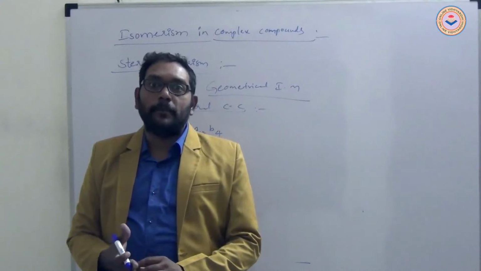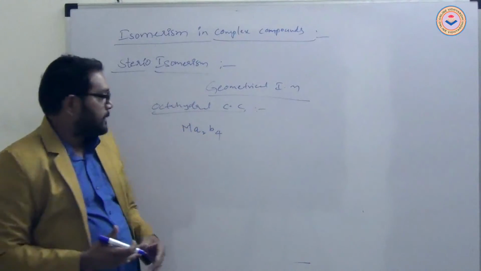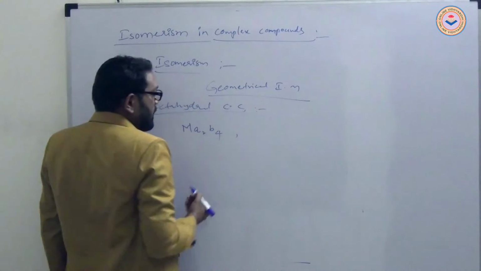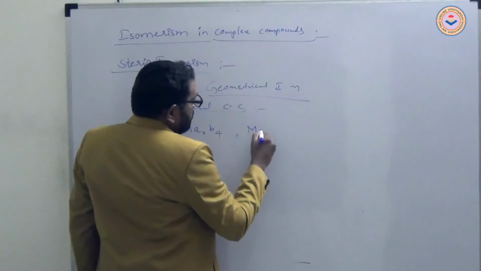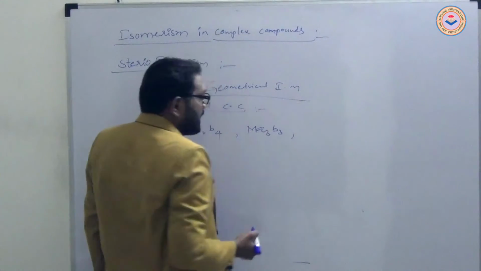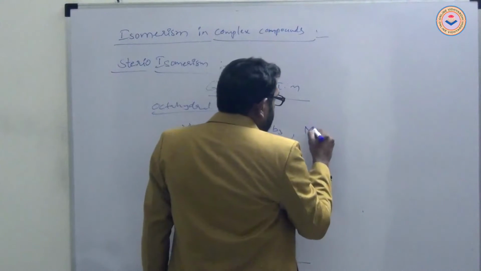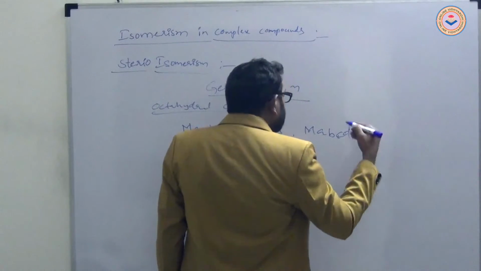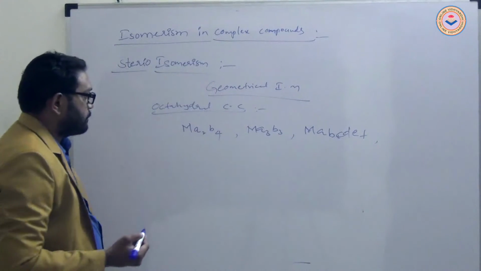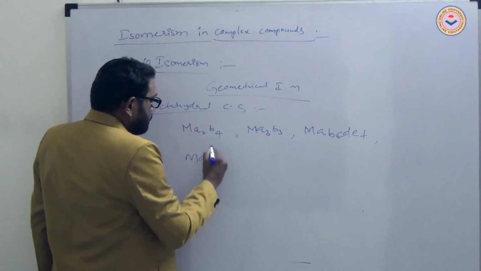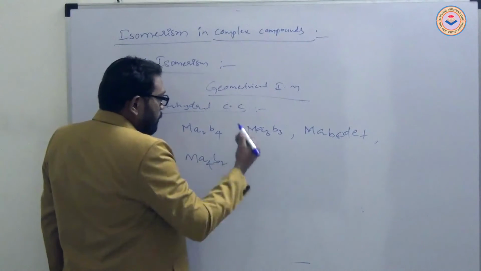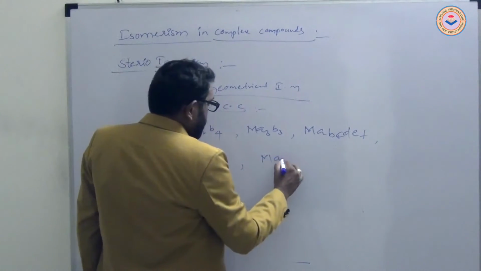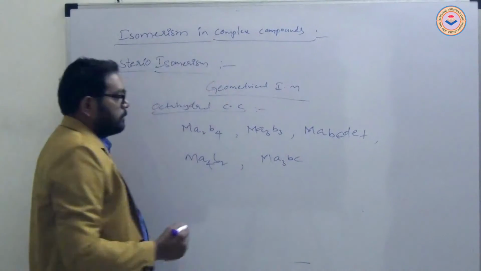Metal with Ma2B4 type of complex compounds, metal with A3B3 type, metal with ABCDEF type, metal with A4B2 type, metal with A4BC type.